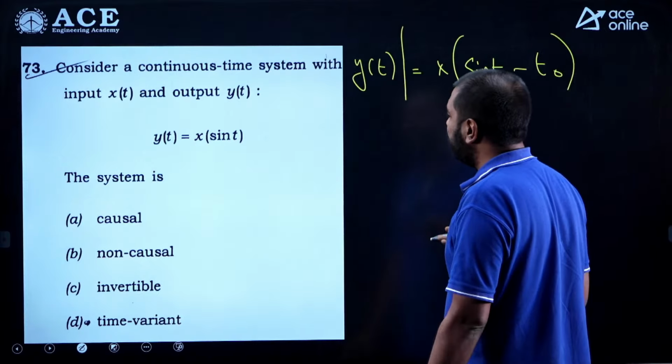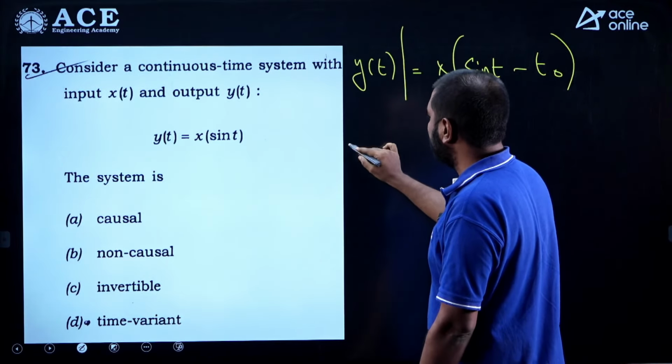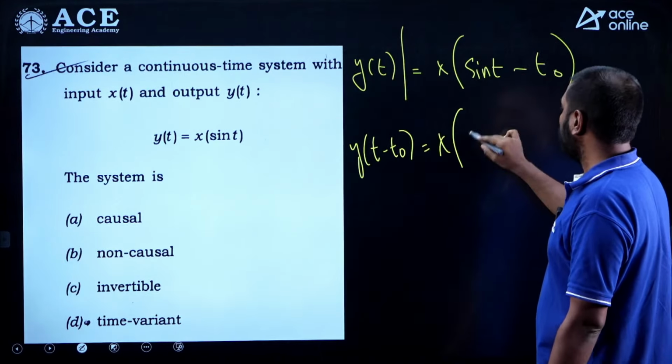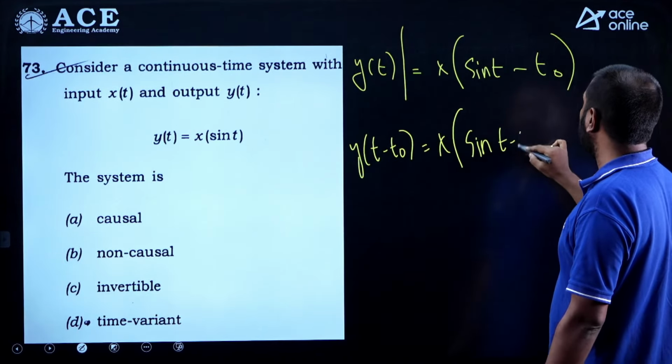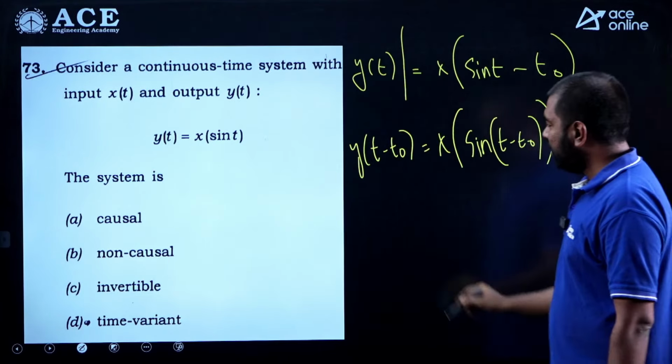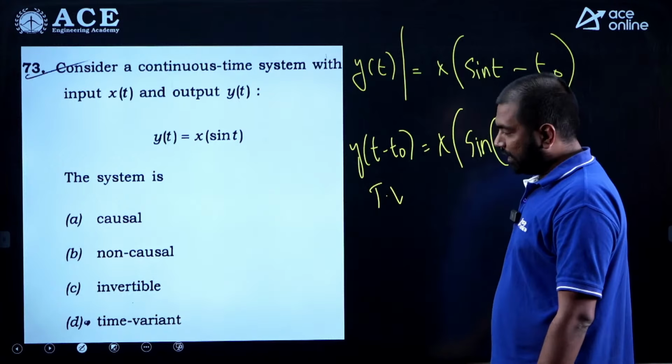Now you should also find the delayed output response, which is very simple. You need to replace t with t minus t naught. If I do that, it is x of sin of t minus t naught. Do you think both the expressions are the same? They are not the same. It's a property of a time variant system.